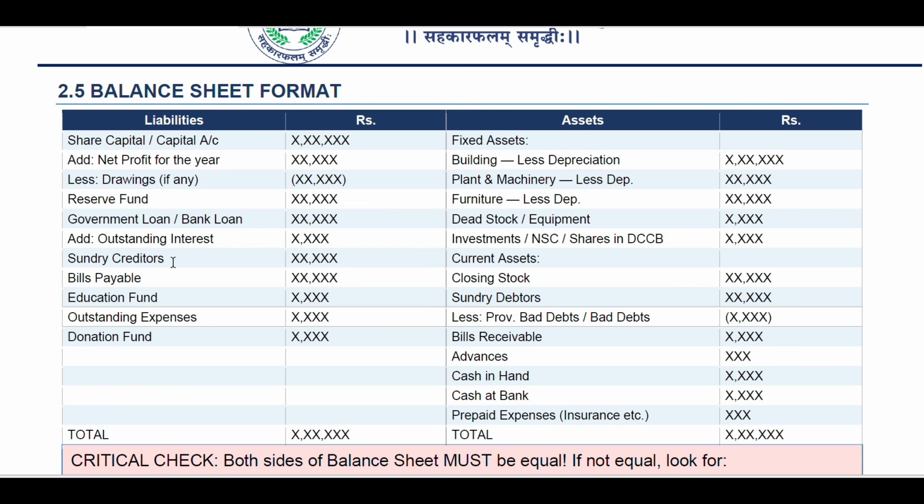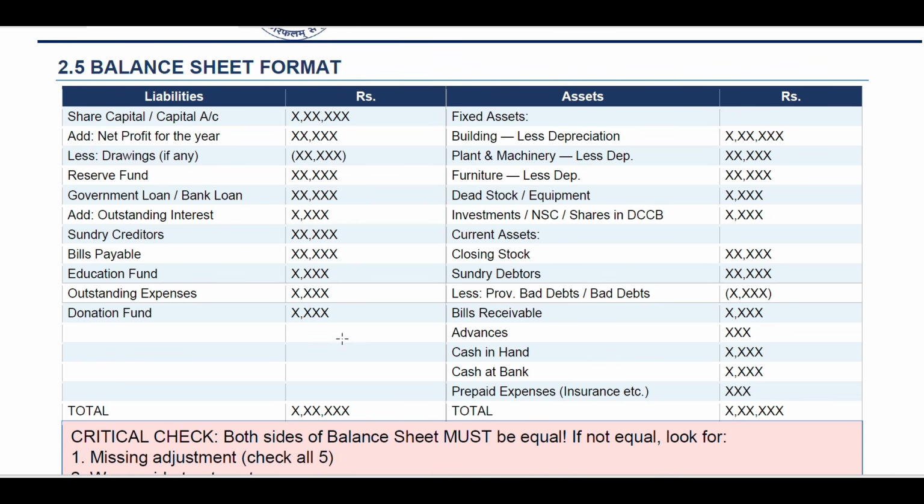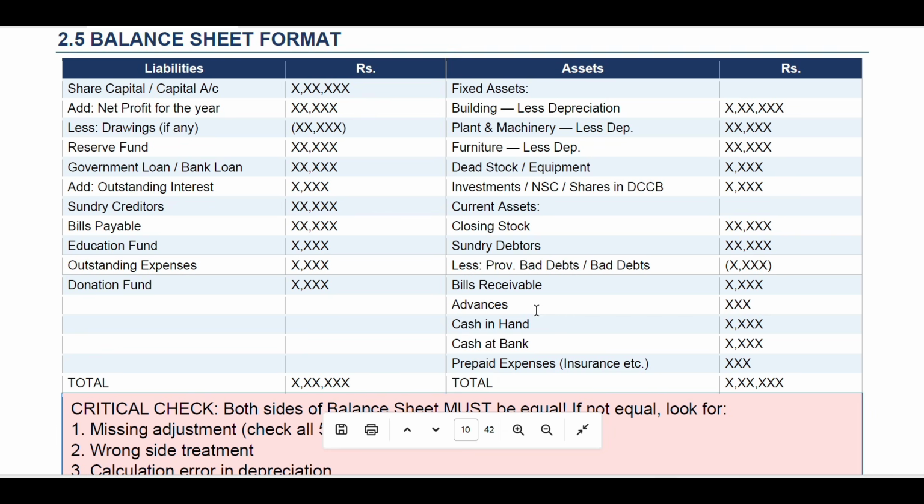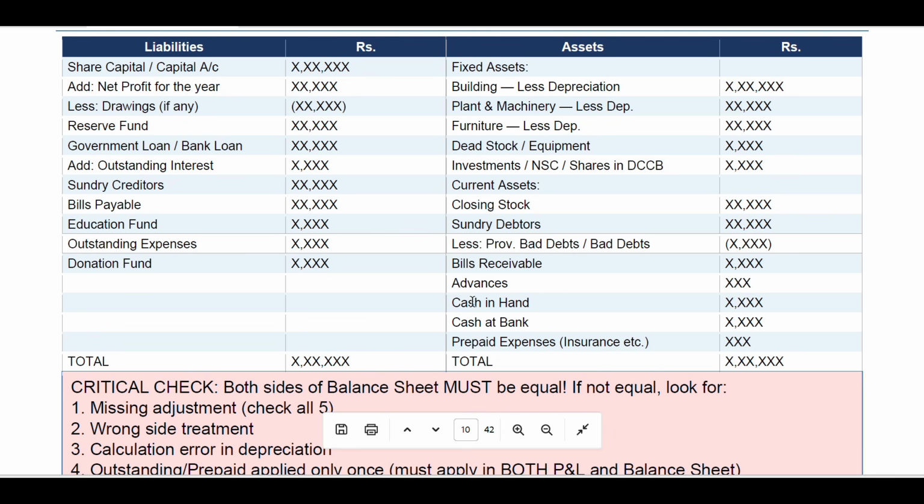Then sundry creditors. Then in assets, current assets. Bills payable, then closing stock and education fund, if any, sundry debtors here in assets. Outstanding expenses, whatever expenses are there, and loss, then provision for bad debts or bad debts. Whatever calculation is there. Donation fund X, whatever amount is there. Then bills receivable, advance, cash in hand, cash at bank, prepaid expenses.